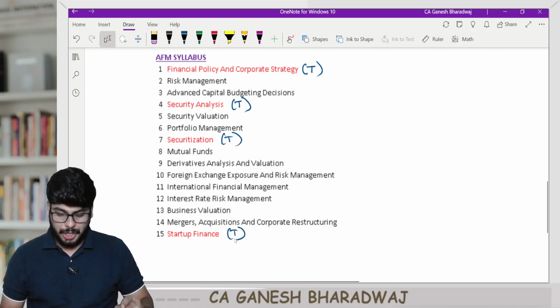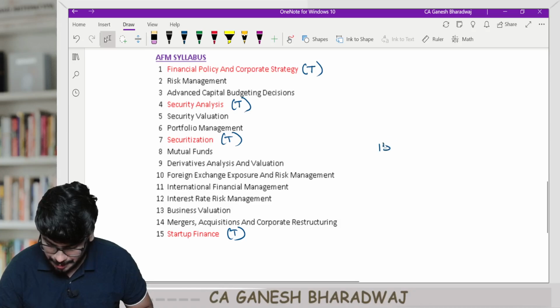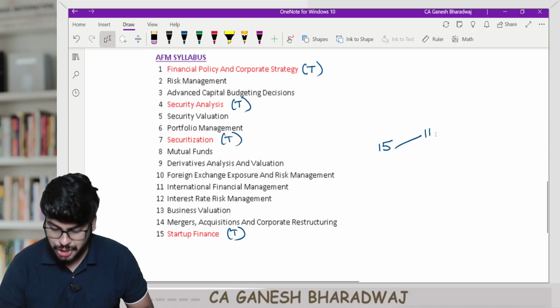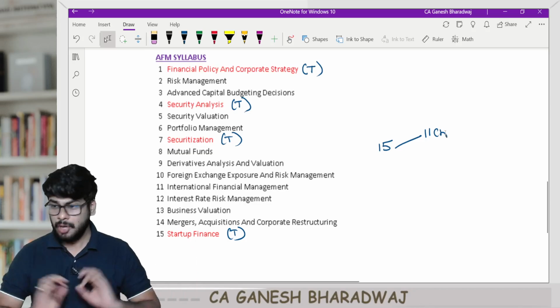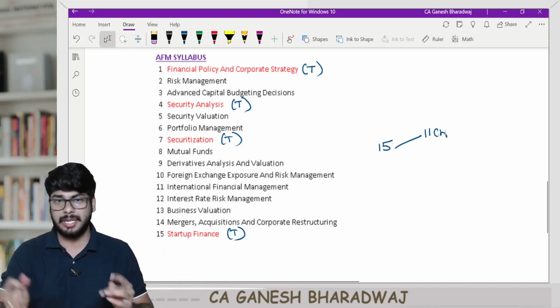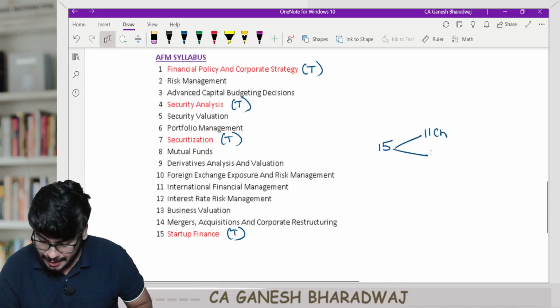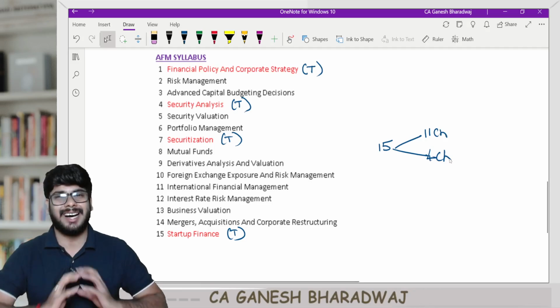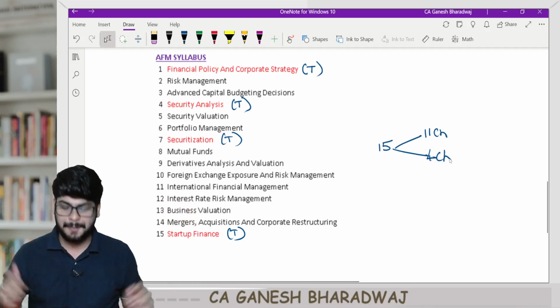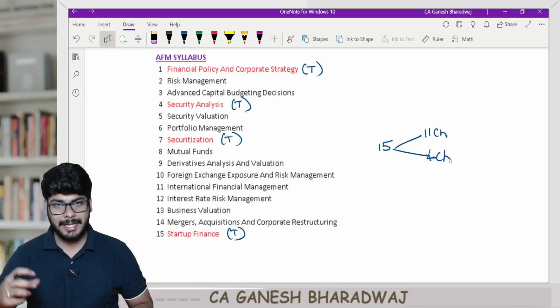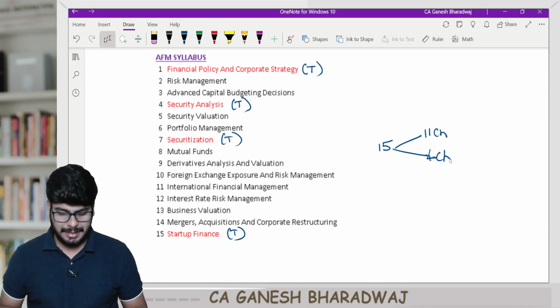So here you have a total of 15 chapters. Out of this, 11 chapters are numerical, fully numerical driven, and of course in these numerical driven chapters also some theoretical portions are there. And 4 chapters are hardcore full theory areas, right? So this is how your entire AFM syllabus has been defined.